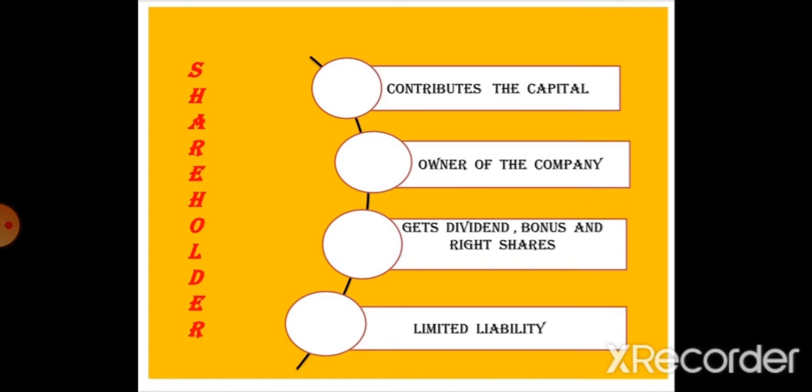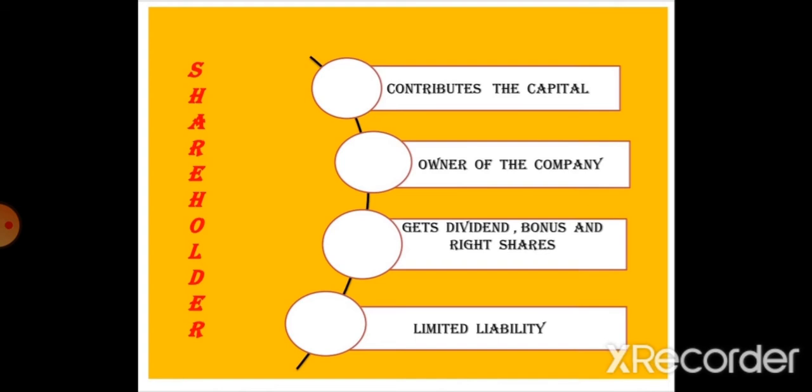So shareholders को क्या मिलता है? कैपिटल कंट्रीब्यूट के बदले में डिविडेंड मिलता है और उनको राइट्स इशू, राइट शेयर्स और बोनस शेयर्स का प्रिविलेज है. And their liability is also limited. Limited liability means shareholders are only liable for that amount of risk whatever they paid in the form of shares. It means the company never asks for an extra amount from its shareholders.